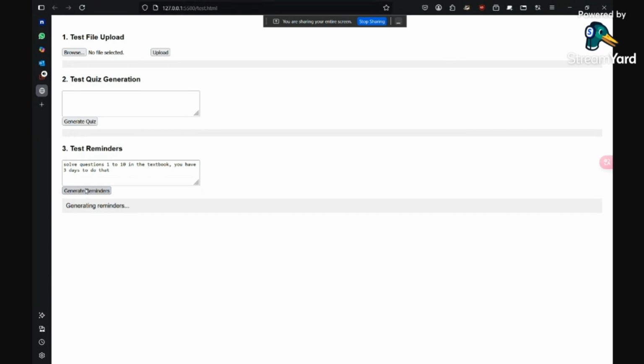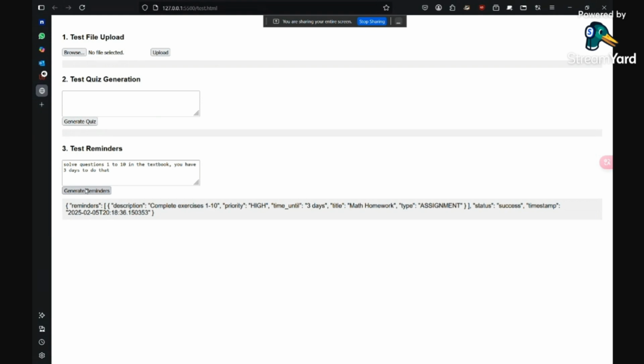Okay, so we have the right over here. It will generate reminders. Right here it says math homework, but it's not there yet, though it does show what it will come up with over here. It says it's a reminder: complete the exercises 1 to 10, and then the time is 3 days. That's how it should be right here. Okay, that makes sense. Nice.